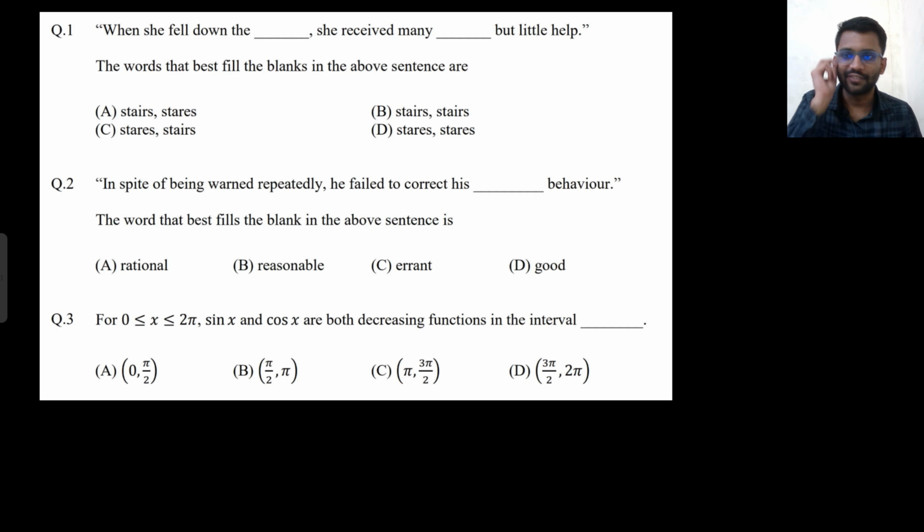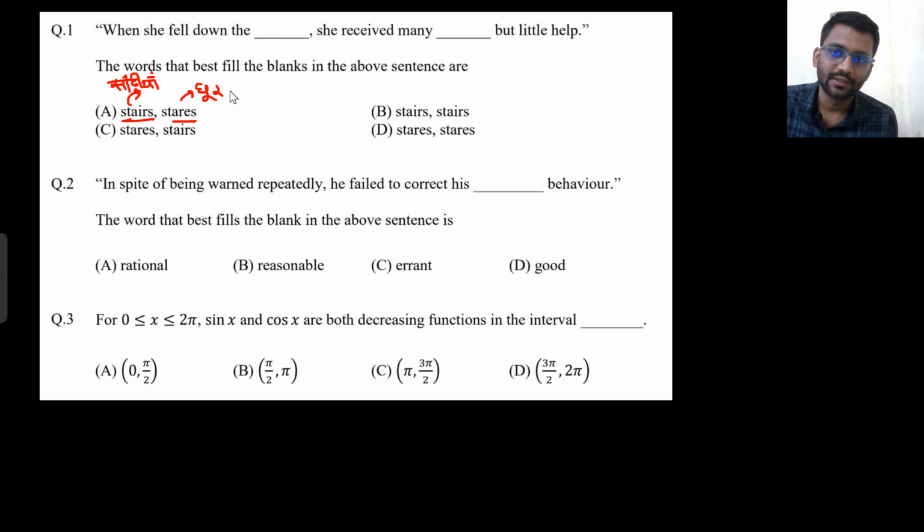Okay, so now we will be starting with English. In "when she fell down the stairs", there are two words, stairs and stares. Stairs means सीढ़ियां, and stare means घूरना, to look by the eyes.